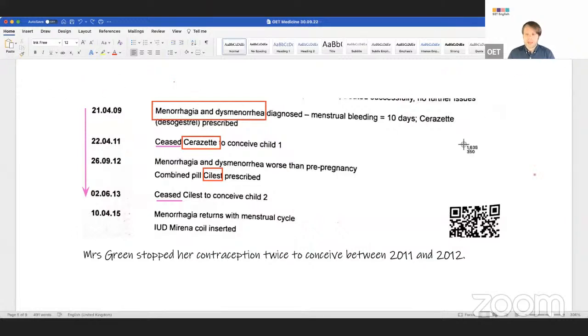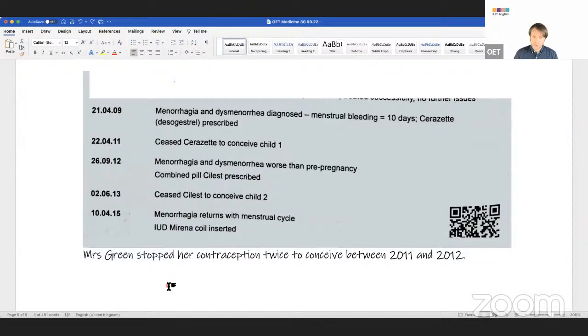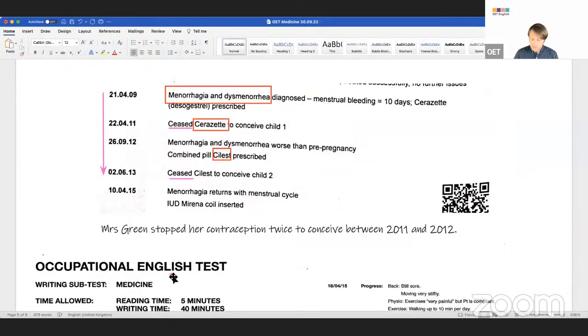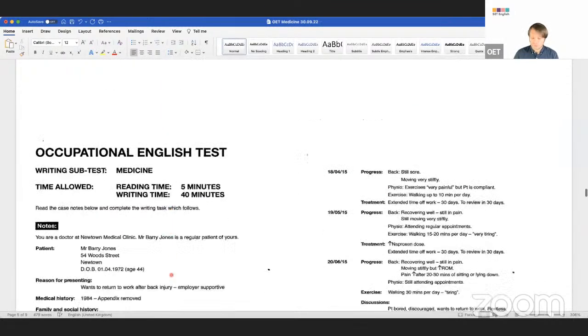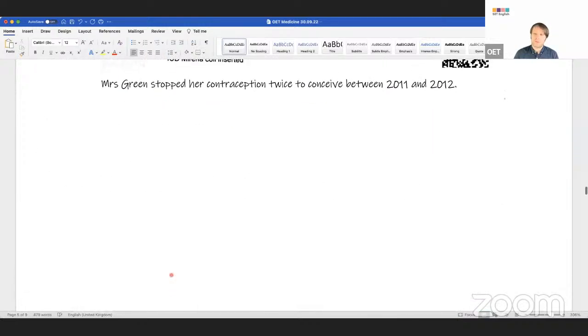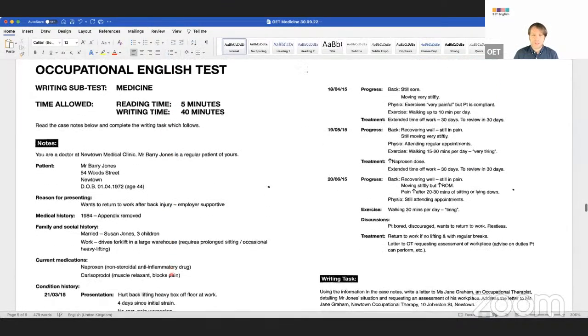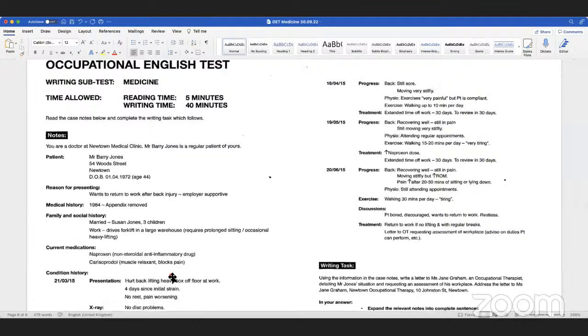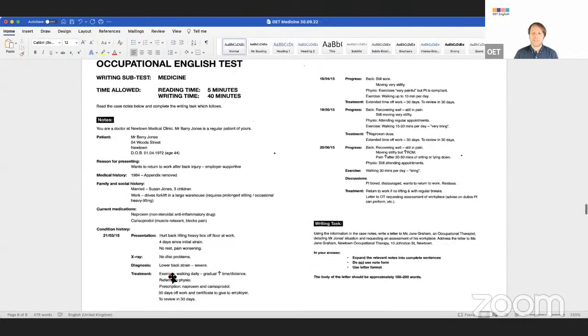Okay, so let's move on now. All right, we've talked about summarizing. Yesterday I didn't show you any examples. Now I've shown you more real examples of summarizing. I want to show you one more example of main idea summarizing, and then we will talk about listing. But this time, I'm sorry, there are a lot of case notes. Can you all see this here?